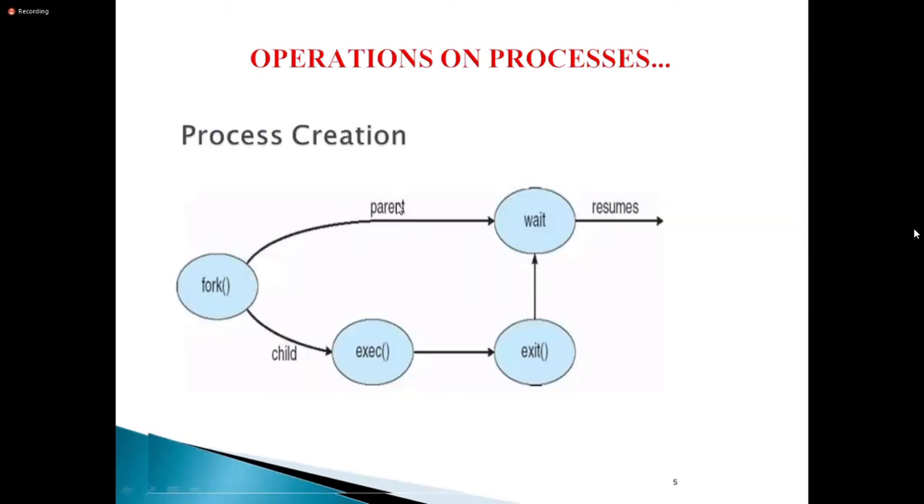See, one process, this is parent. From here to here, this is parent. This is the child process. So how do we create a child process? By using the fork system call.